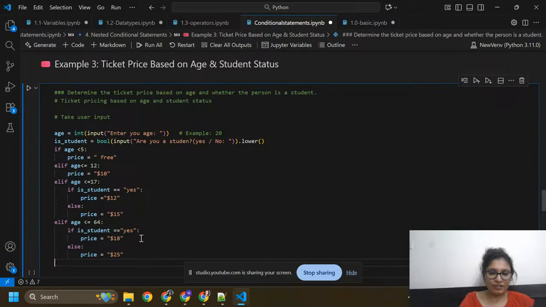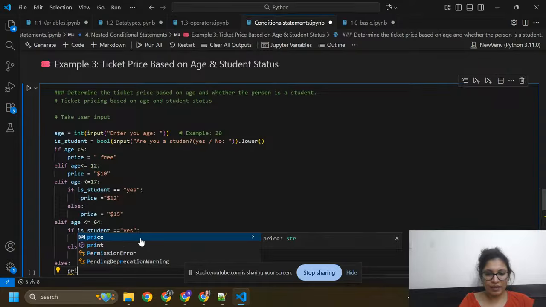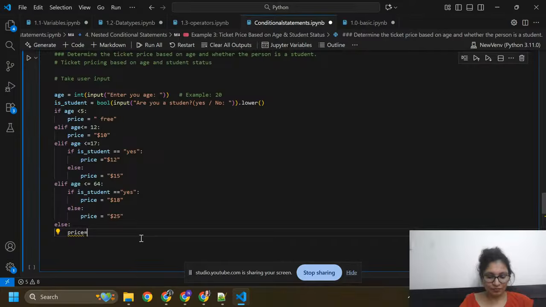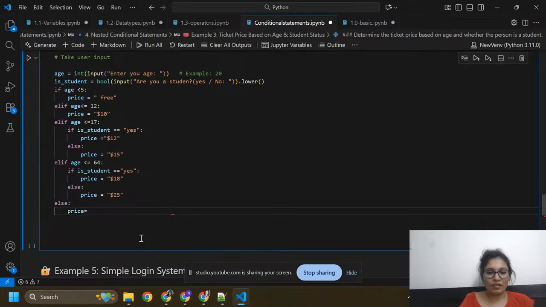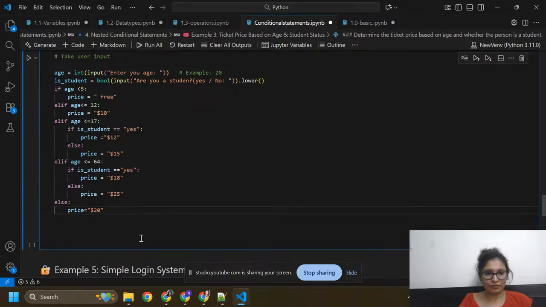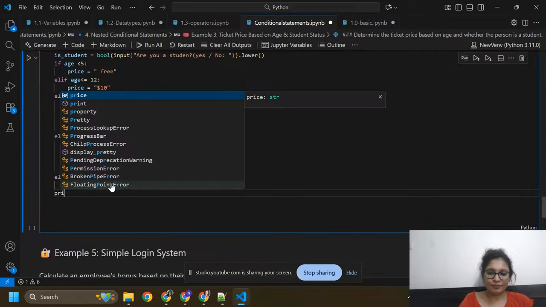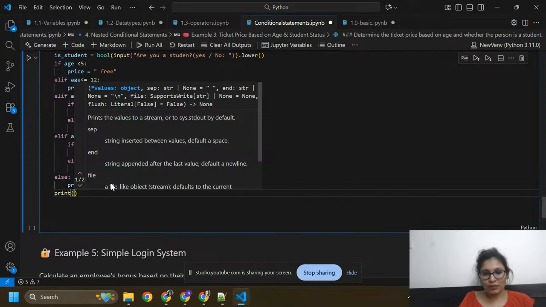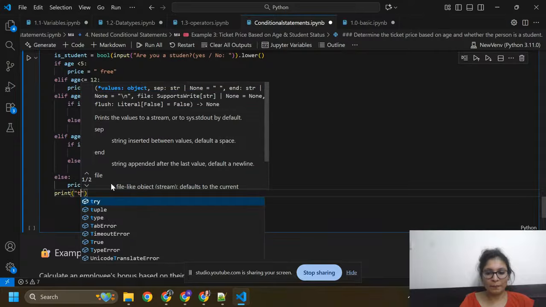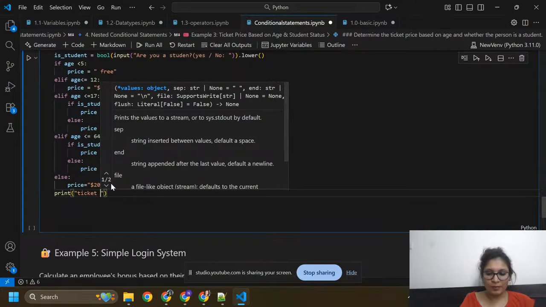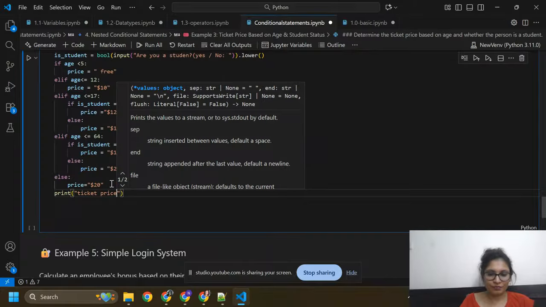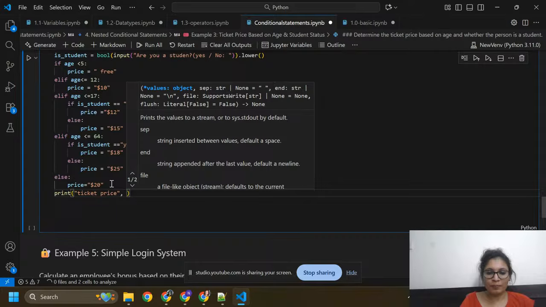Now again I'm going to write else condition, else price is equals to $20. Print ticket price, comma price.